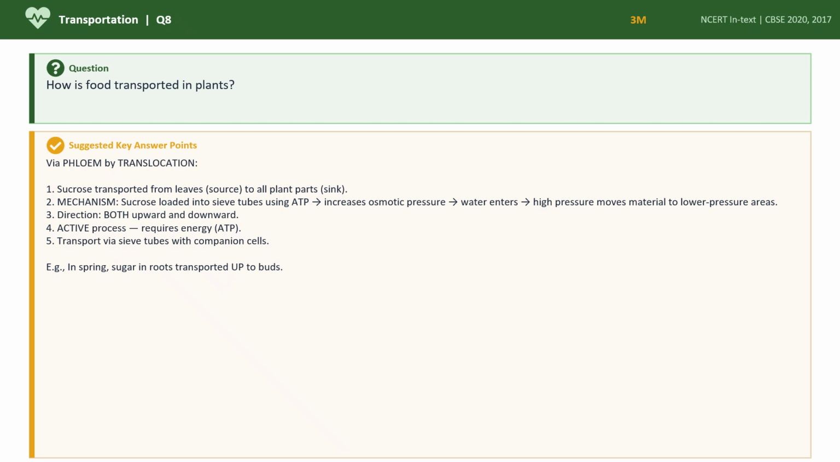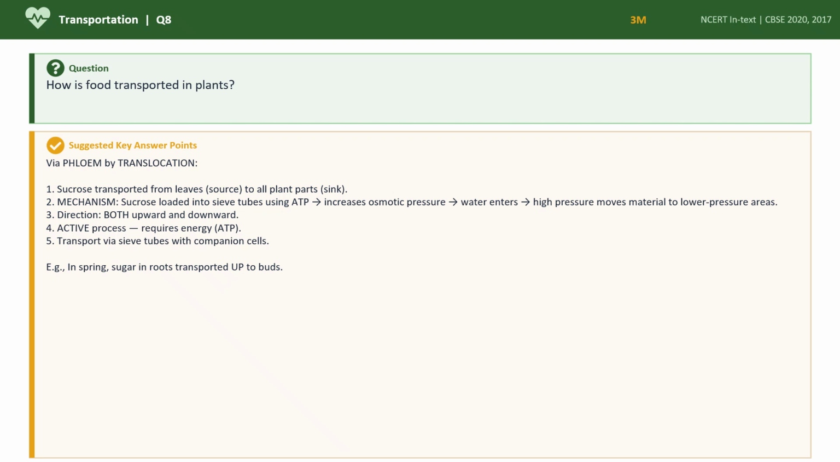How is food transported in plants? Through the phloem only it happens, and that process we call translocation. From the leaves, which we call the kitchen, where the food is produced, the food goes to all plant parts. The sucrose in the sieve tubes uses ATP, increases the osmotic pressure, and water enters, and high pressure moves the material to low pressure areas. Then movement will be upward and downward. This is an active process.